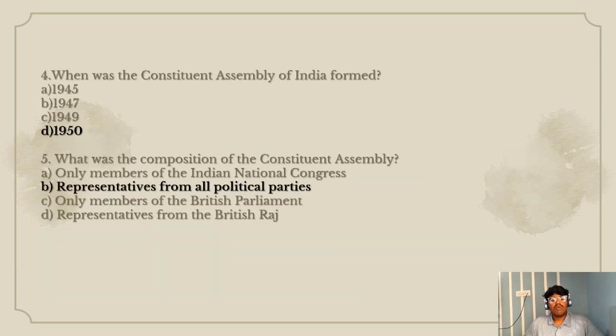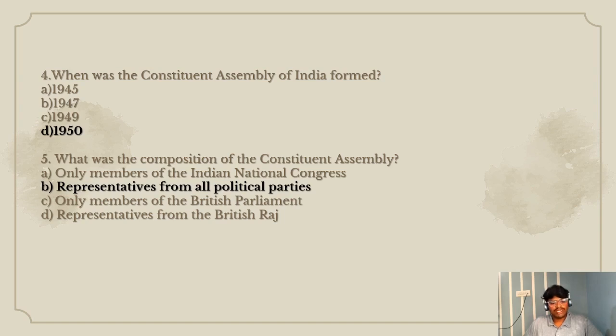Fourth question. When was the Constituent Assembly of India formed? A. 1945, B. 1947, C. 1949, D. 1950. The right option is D, 1950.